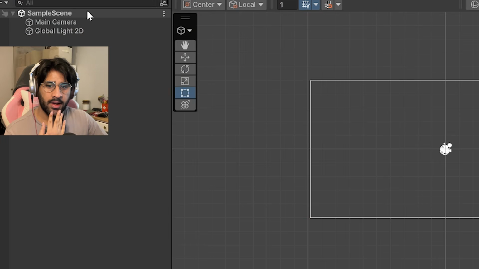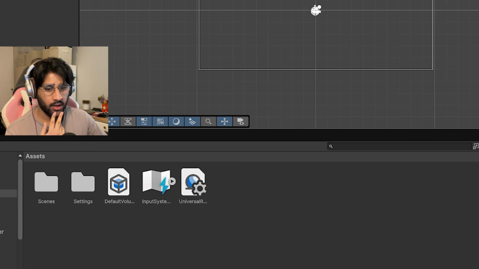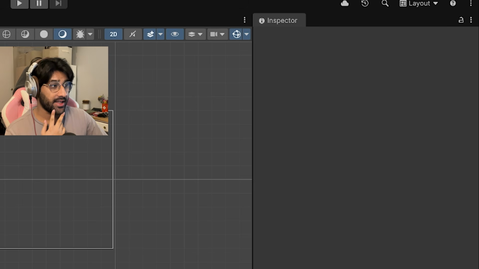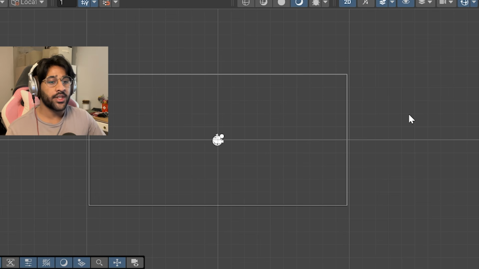Alright, so this is my hierarchy. This is where I get all my stuff, like my assets and stuff go here. This is like the inspector. This is where I add code and add things that happen to these components, and then this is where the game appears. This is where the magic happens.